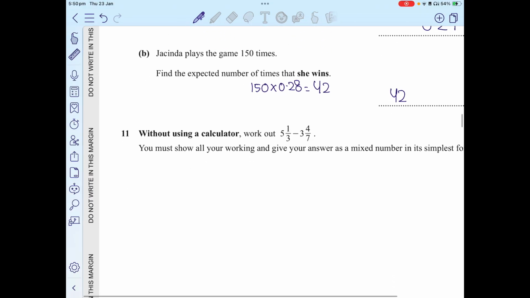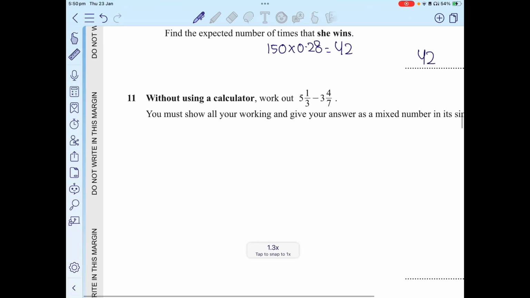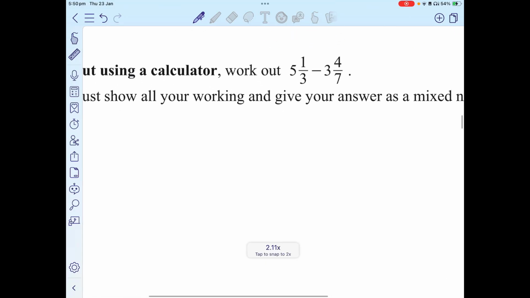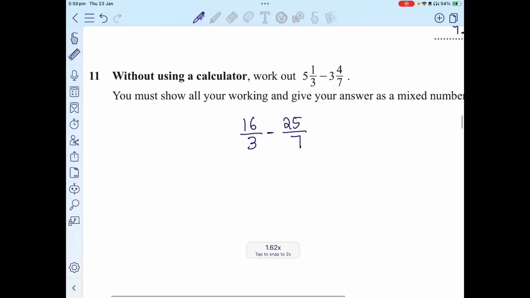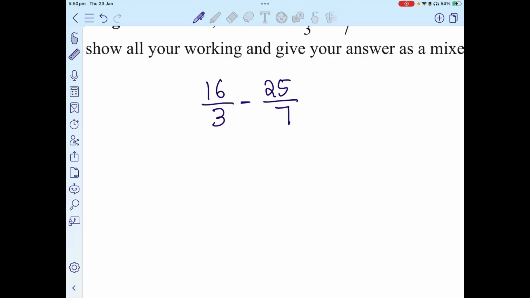Now let's move to question number 11. It says that without using a calculator, work out this, giving an answer as a mixed number. First of all, 5 1 over 3 is the same as 5 times 3 is 15, plus 1 is 16. So 16 over 3 subtracted with 7 times 3 is 21, plus 4 is 25. So 25 over 7. Now, it's subtraction, so you want to get a common multiple, or you can also do the butterfly method.